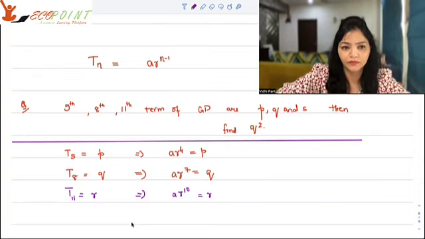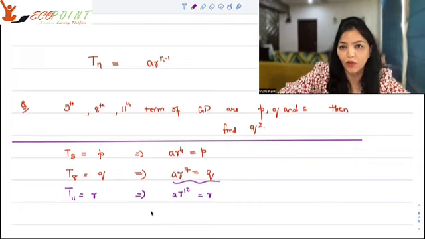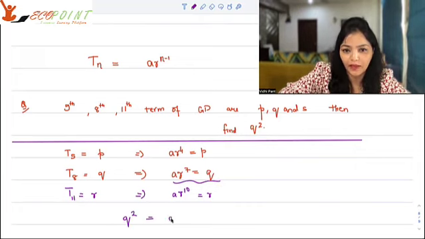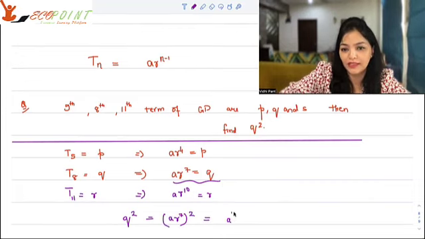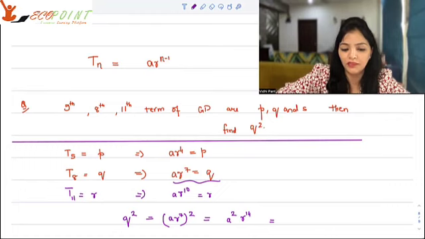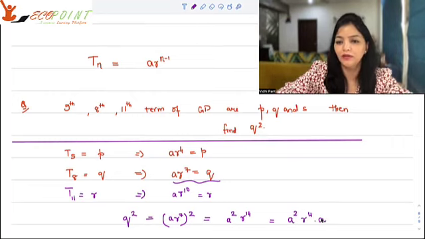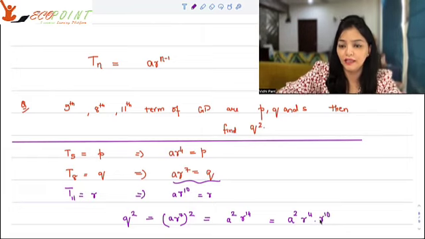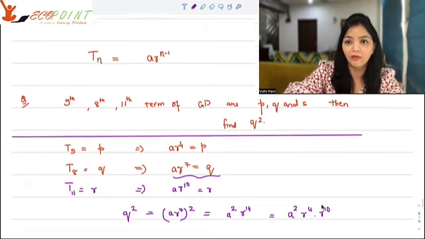Now, I need the square of Q. So Q square is equal to AR to the power 7 whole square, or in other words, it is A square and R to the power 14. Now, R to the power 14, let's see what it is. It can be written as A square R to the power 4 into R to the power 10, because if the base is the same, you can add the powers.